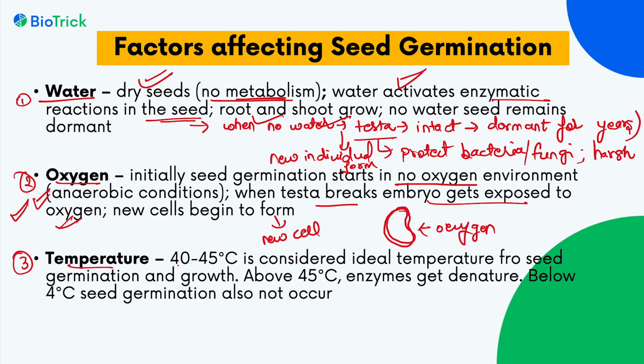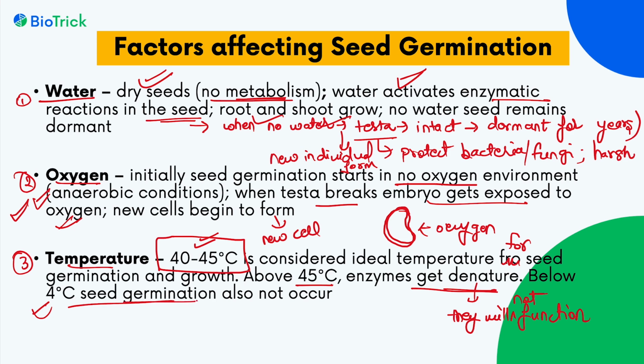Next is temperature. The ideal temperature which is considered for seed germination is between 40 to 45 degrees Celsius, because it is the best temperature for enzymatic activities to occur. Above 45, the enzymes will get denatured or they will not function properly. And below 4 degrees Celsius, they will also not function properly. So the ideal temperature conditions are 40 to 45 degrees Celsius. However, it can vary from plant to plant.